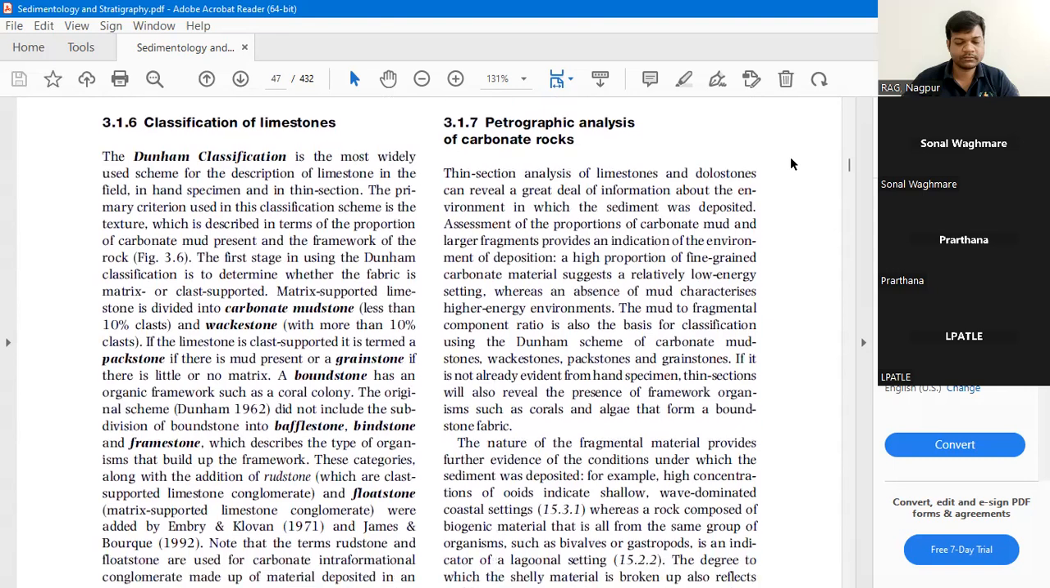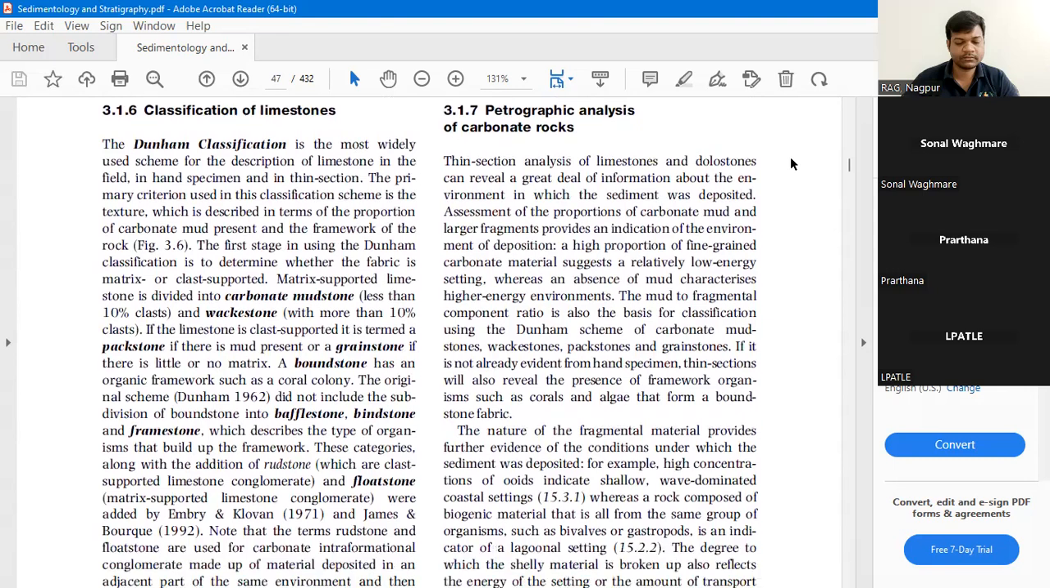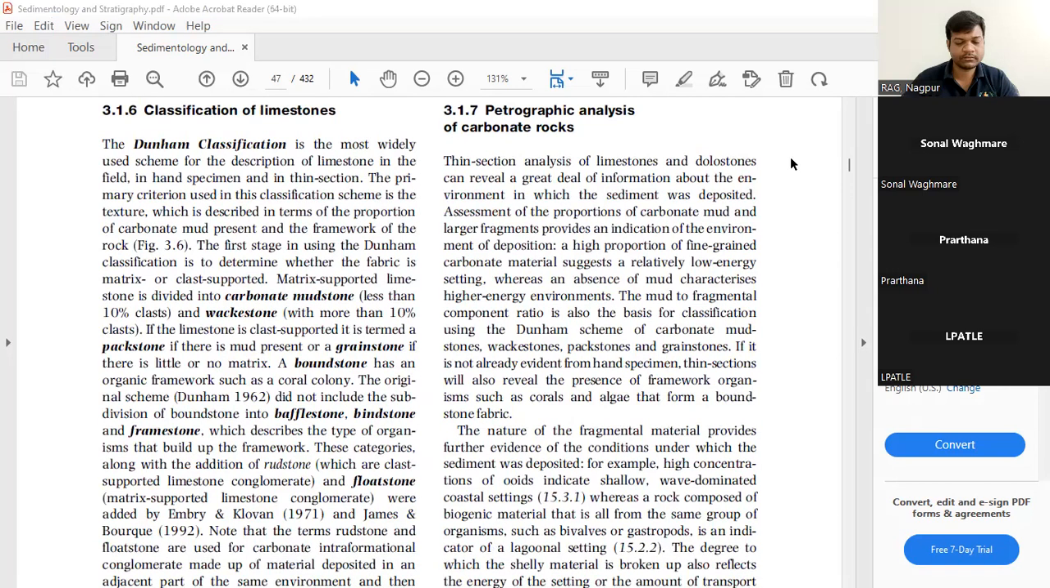The classification of limestone. This classification of limestone was given by Dunham, and hence it is called Dunham's classification.